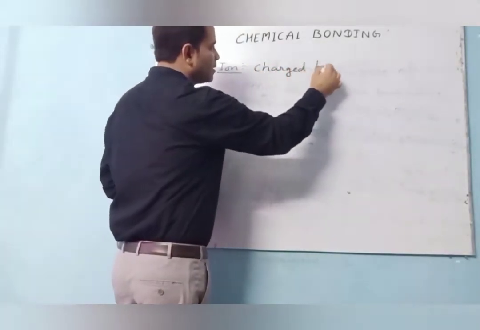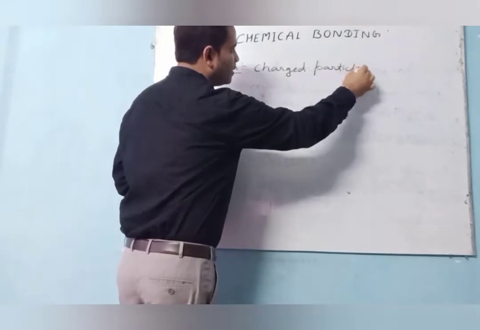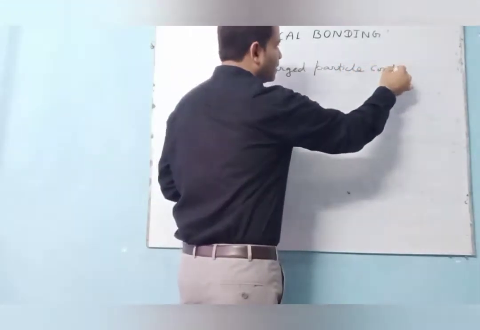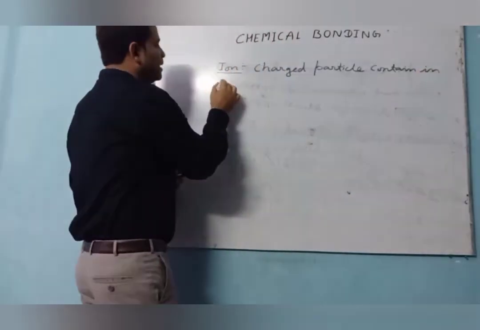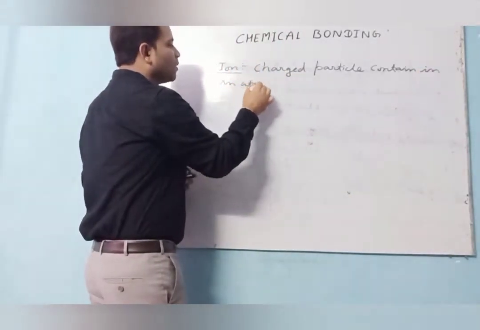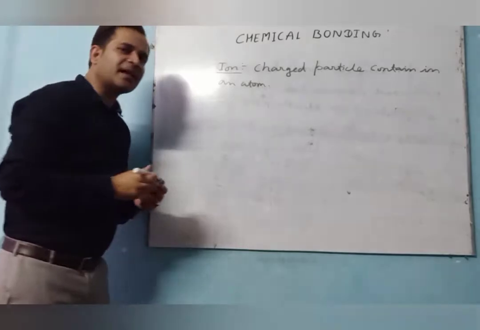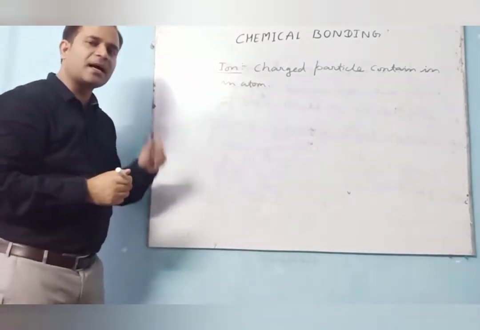Charged particle contained in an atom. So whatever the charged particle contained in an atom is termed as what? Ion.